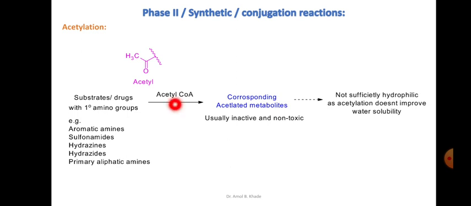Now in this case, the drugs bearing a primary amino group could be aromatic amines, sulfonamides, hydrazines, hydrazides, and primary aliphatic amines. So this primary amino group can be acetylated. There is an acetyl CoA enzyme which will transfer the acetyl group to this amino group, and then it will form the corresponding acetylated metabolite, which is usually inactive, right.